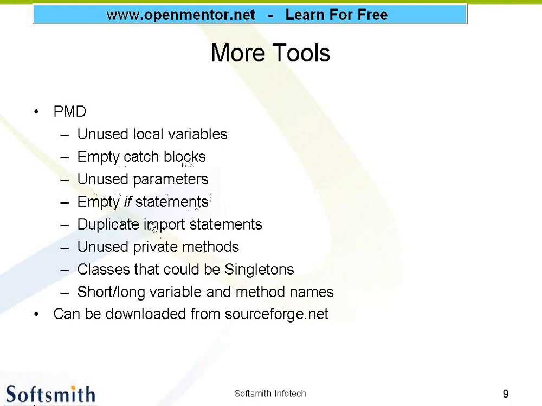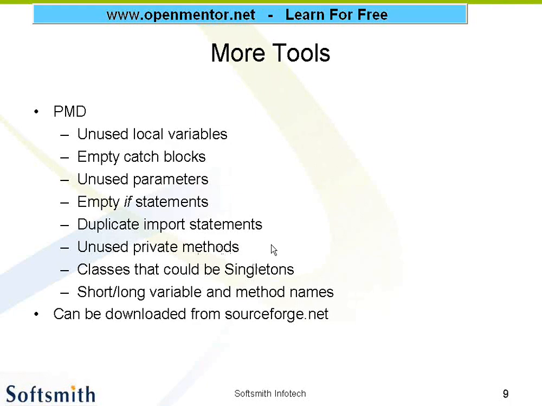Unused parameters. These are all waste things, so they will be spotted. And empty if statements. What is the use of empty if statements? Nothing, right? So those will be spotted. Duplicate import statements. Say import java.io.star, import java.lang.star, then again in the third line I use import java.io.star. It is not of any use. We have already imported it. So those duplications will be spotted.